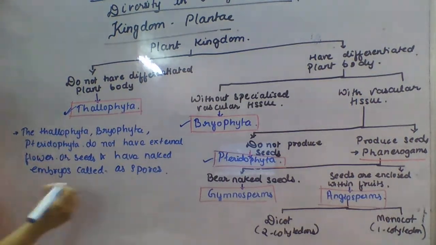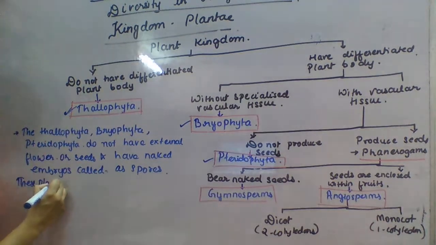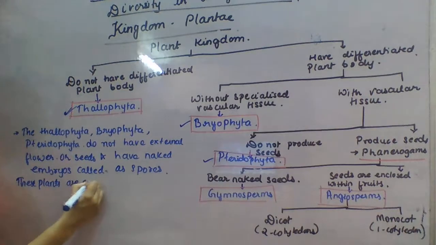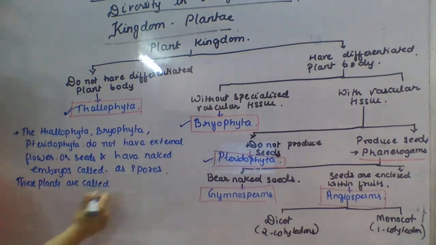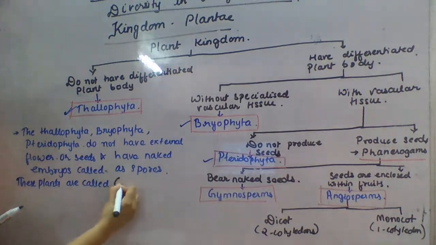These plants are therefore called cryptogamy or cryptogams.